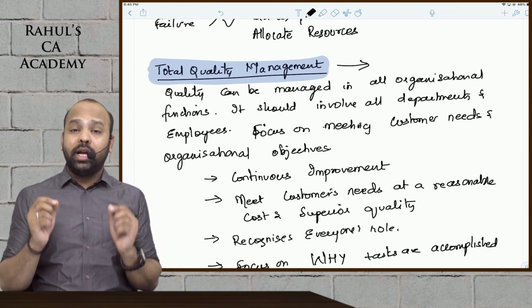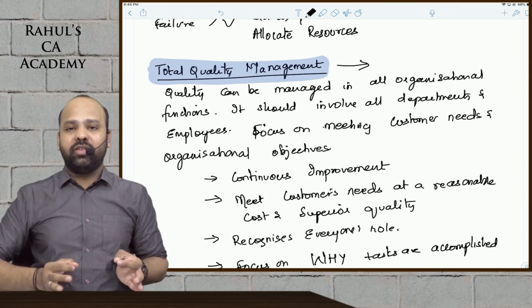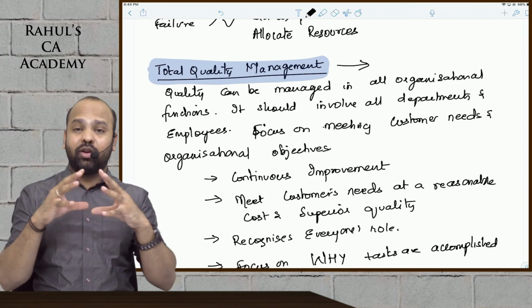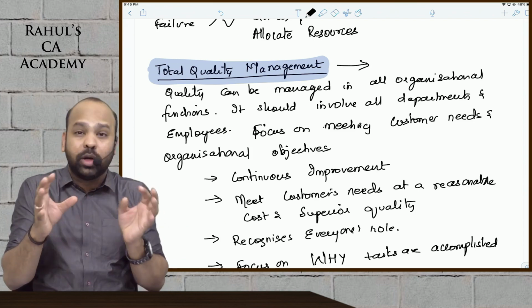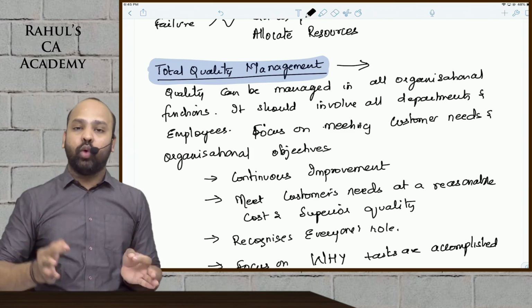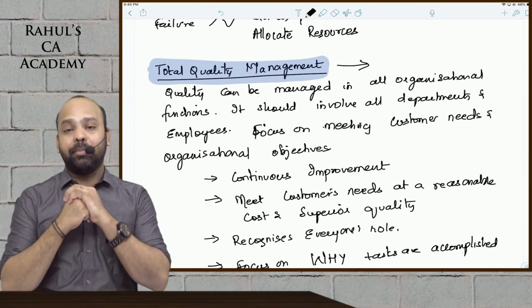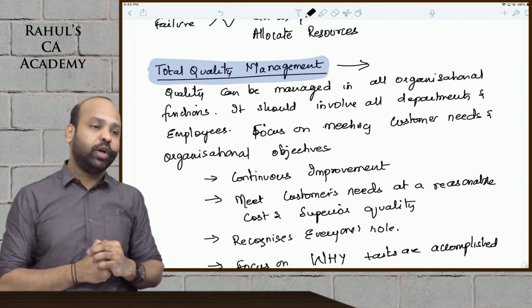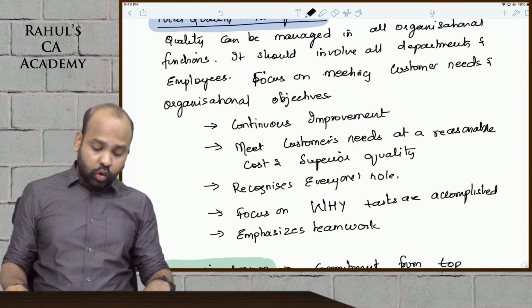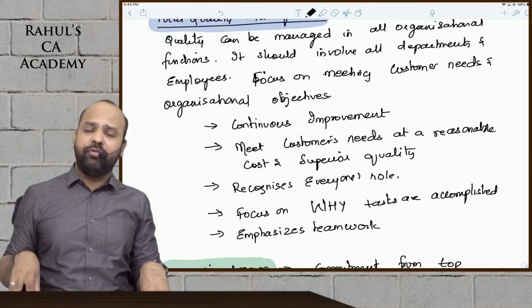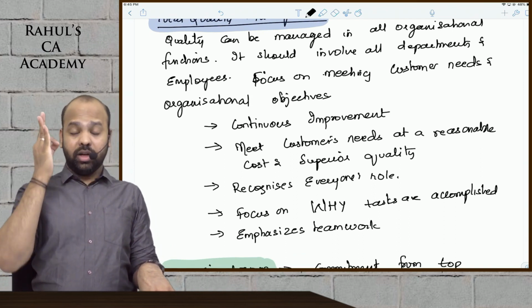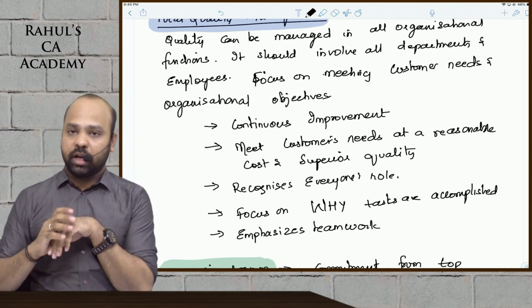Total quality should involve every part of the organization, every employee of the organization. Quality should not be constrained to a few departments or a few employees of the organization. That is total quality management: involve everyone, every department of the organization in management of quality. Total quality management obviously focuses on meeting customer needs and the objectives of the organization.